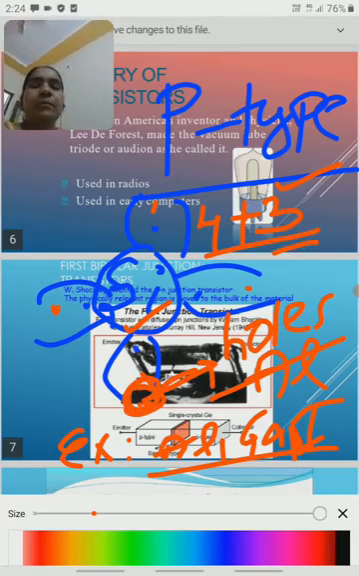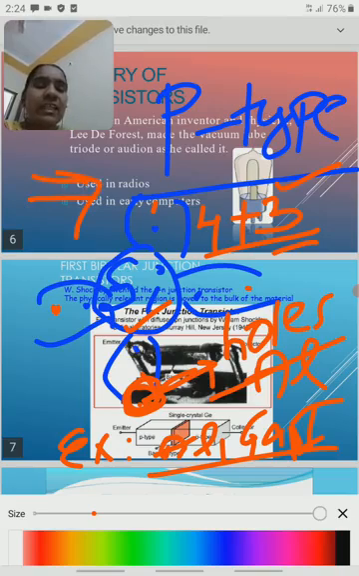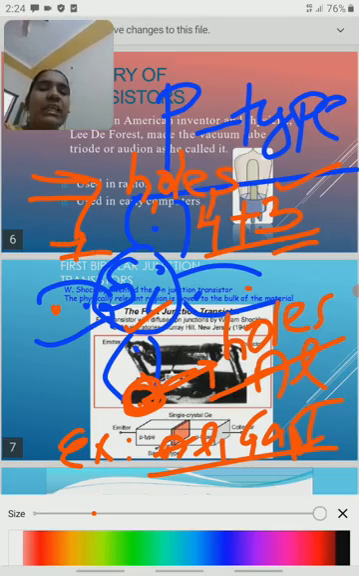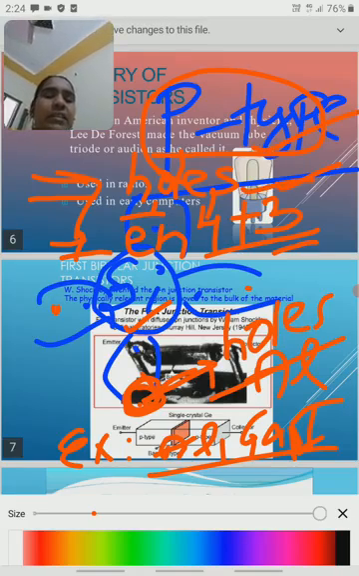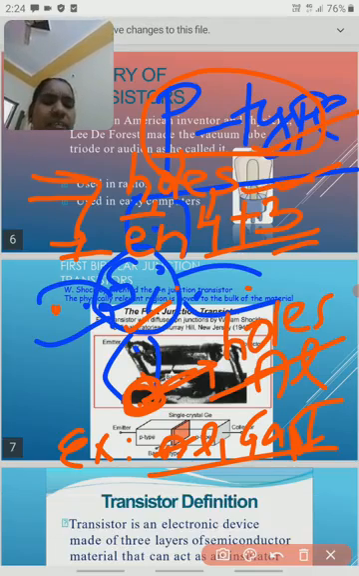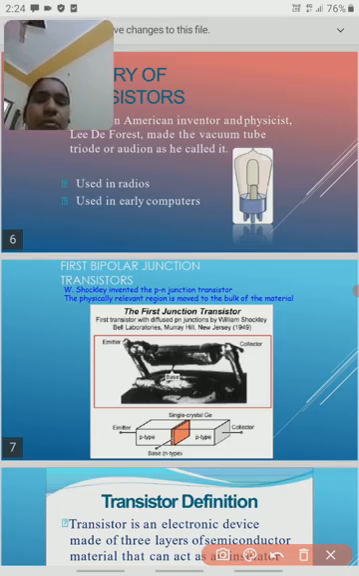Two points are very important. In a p-type semiconductor, what are the majority charge carriers? Majority charge carriers are the holes. The minority, the minimum number of charge carriers, are the electrons. We should remember that in a p-type semiconductor, majority charge carriers are holes and minority charge carriers are electrons. Actually these are the basics. Before going to the transistor, we should know all these basics, then only we will get this information.